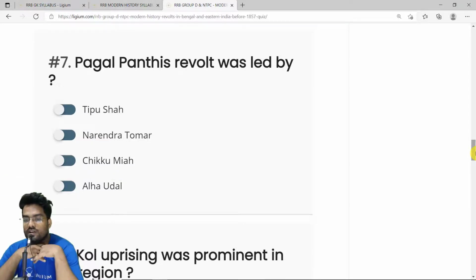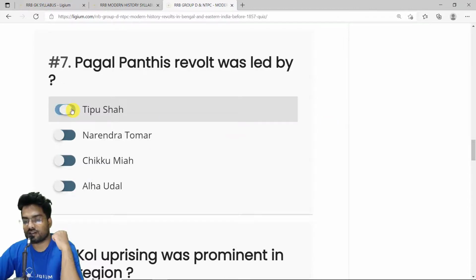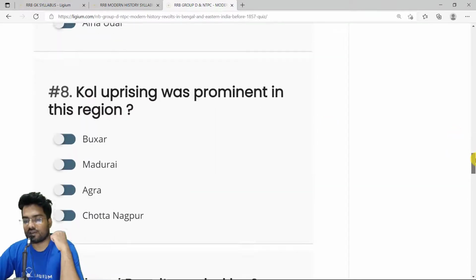Pagal Panthi's revolt was led by a guy called Tipu Shah. Tipu Shah, not Tipu Sultan, Tipu Shah. Shah was the guy who led the Pagal Panthi's revolt. So the correct answer is option A, Tipu Shah. Okay, then we have the eighth question.